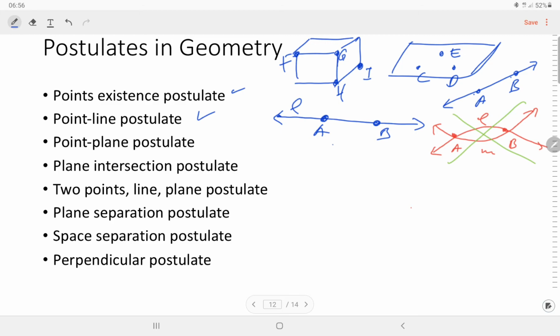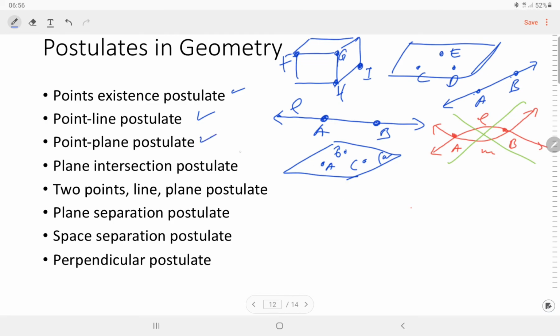This is the illustration. For example, this is plane W, and so three non-collinear points are contained in one and only one plane.